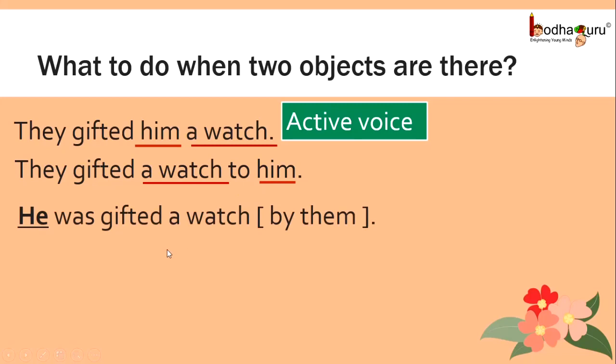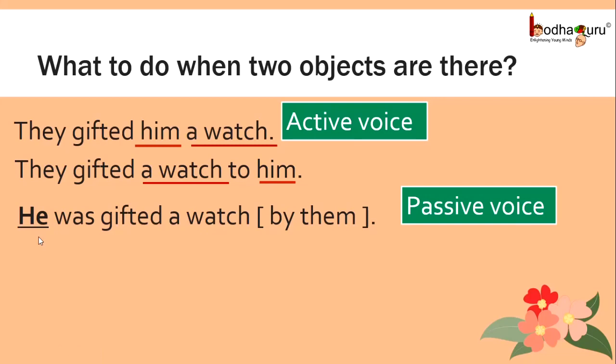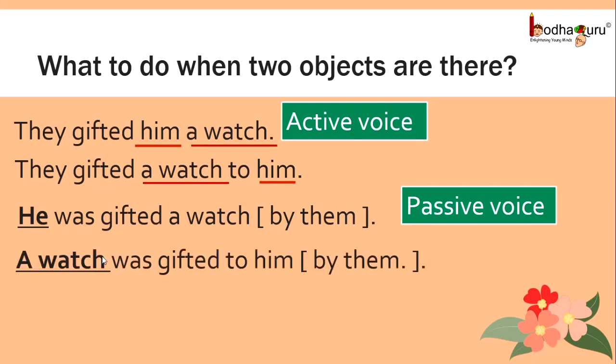And how do we change it to passive? First way, he was gifted a watch, to make it passive voice, and here he is the subject. A watch was gifted to him by them. This is another way to change it to passive.